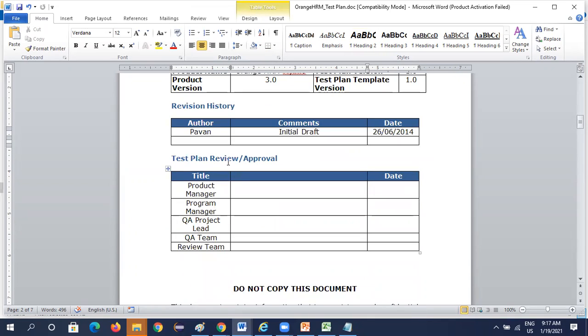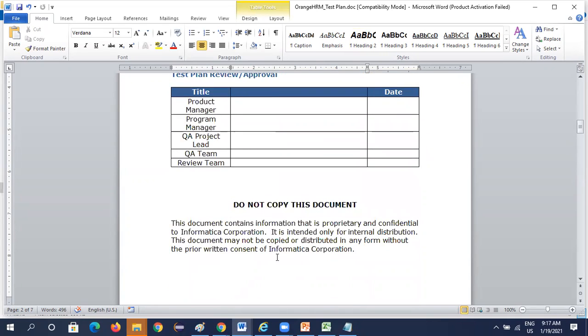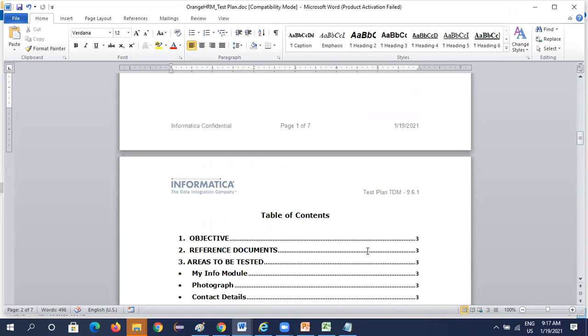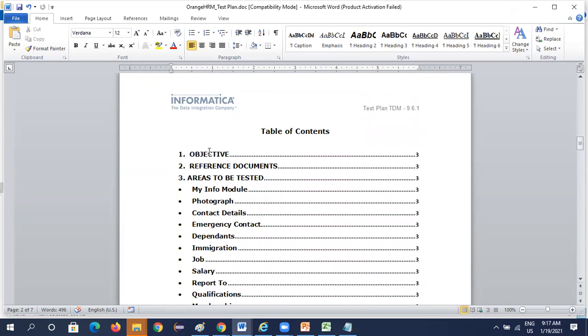Okay. There is a test plan review approvals. Who will approve this one? Product manager, QA manager, QA lead, QA team, all these. Here there is a notice that this document should not be copied or used anywhere. Okay, so next, these are the table of contents. All these need to be made.